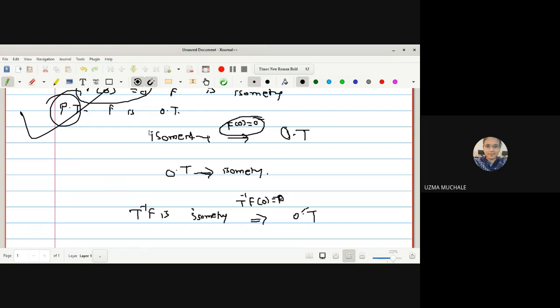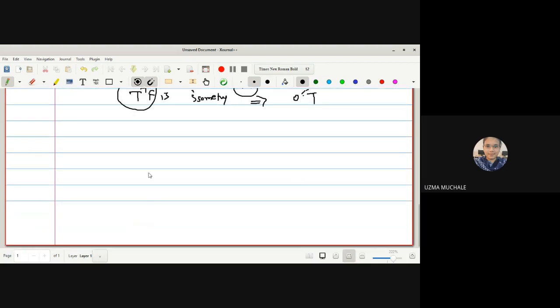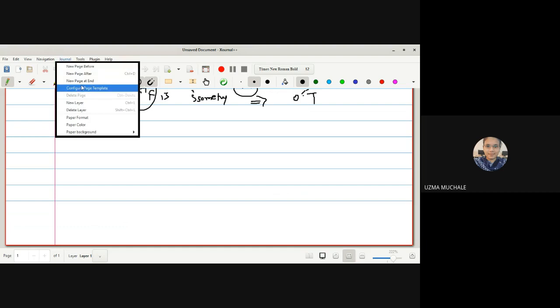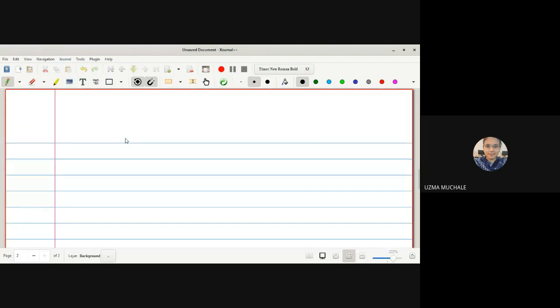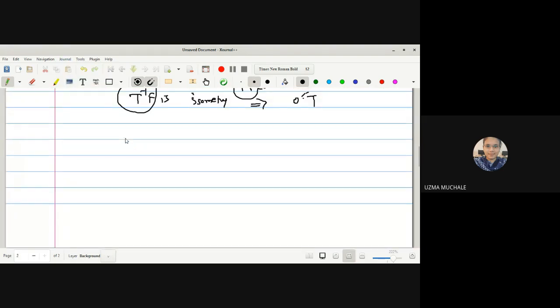So here instead of f we have T inverse f. Correct? Instead of f, what is here? T inverse f. Okay. So we have to prove that it maps origin to origin, that is T inverse of f of 0 is equal to 0. If anyone has a doubt at any step, you can ask me. Okay. Now let us prove it; we have to start with T inverse of f of 0.